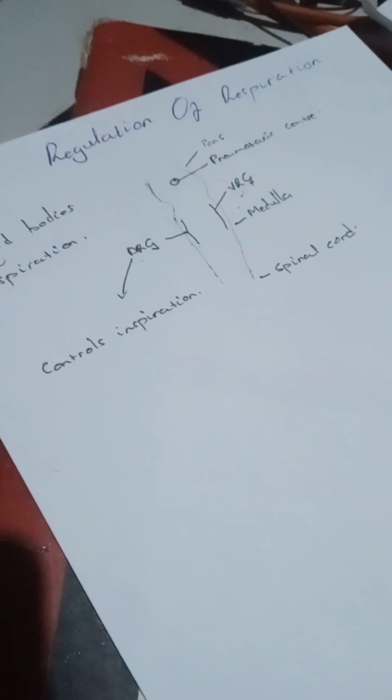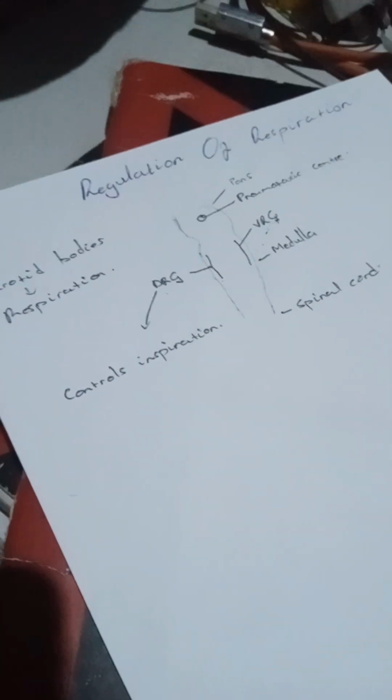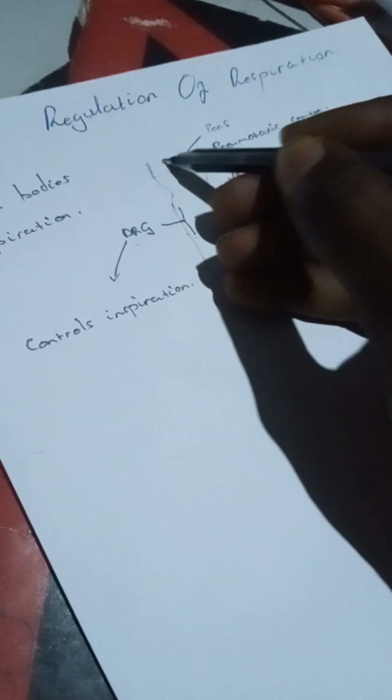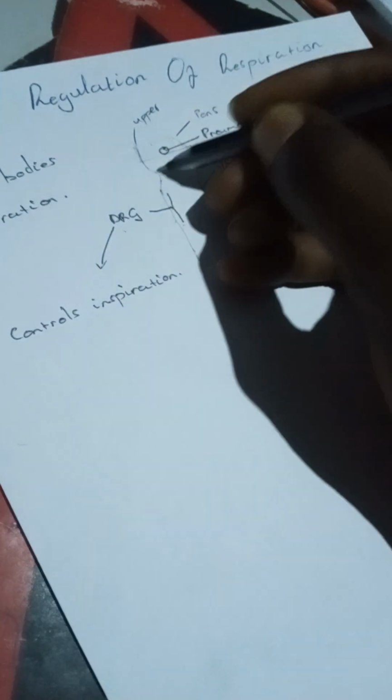So now let's talk about the pons. The pons is a region in the brain, divided into upper and lower.